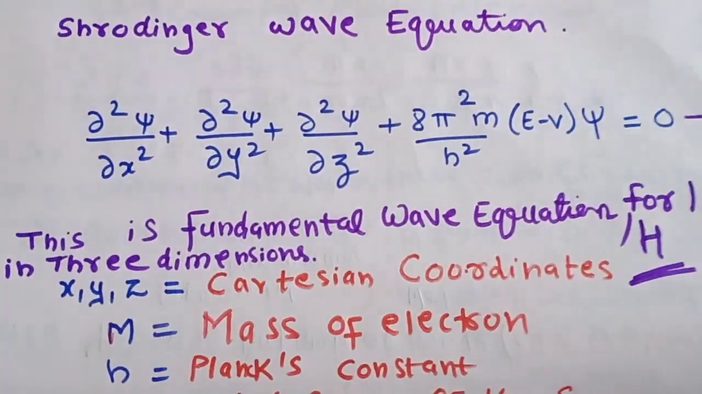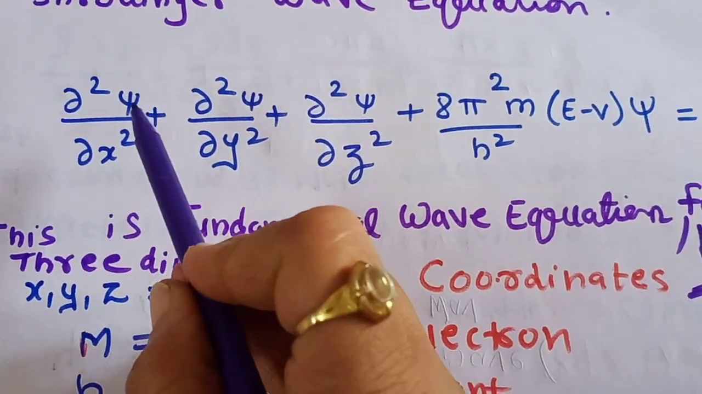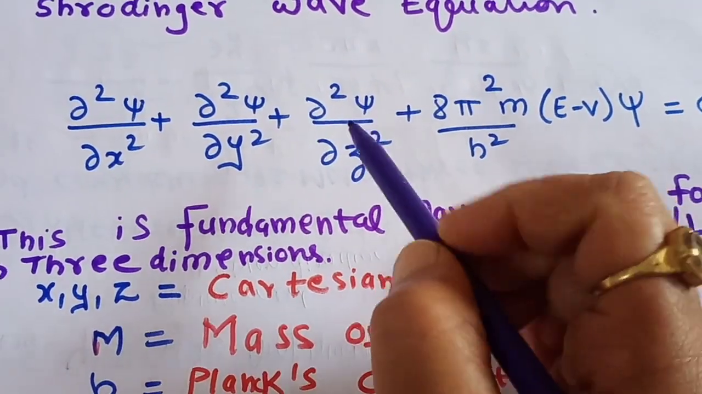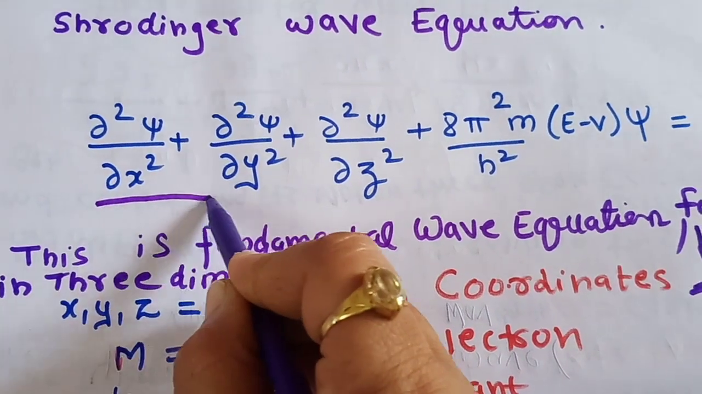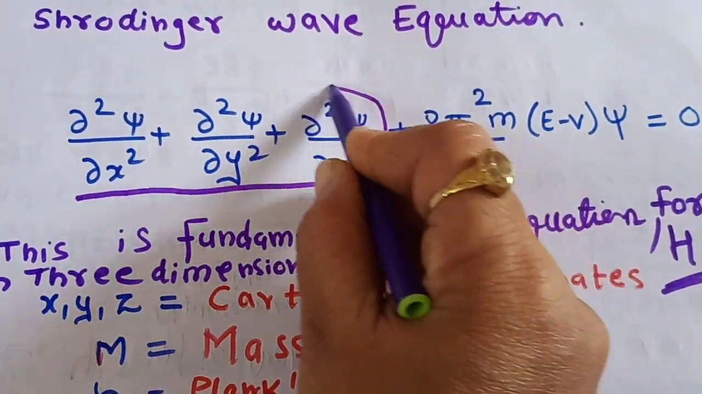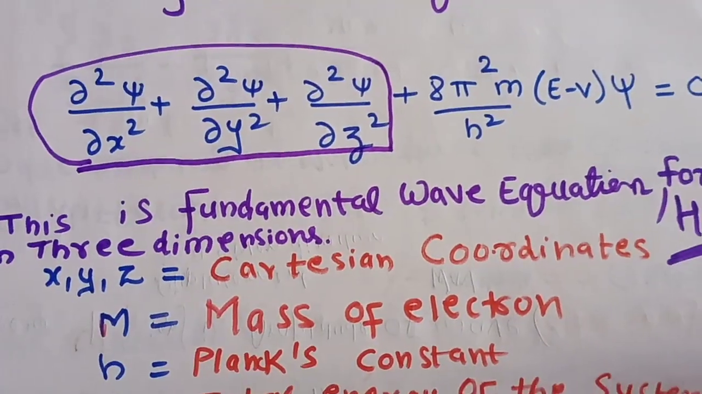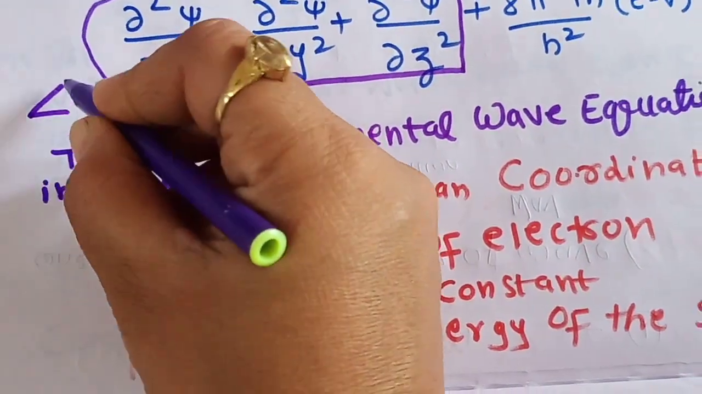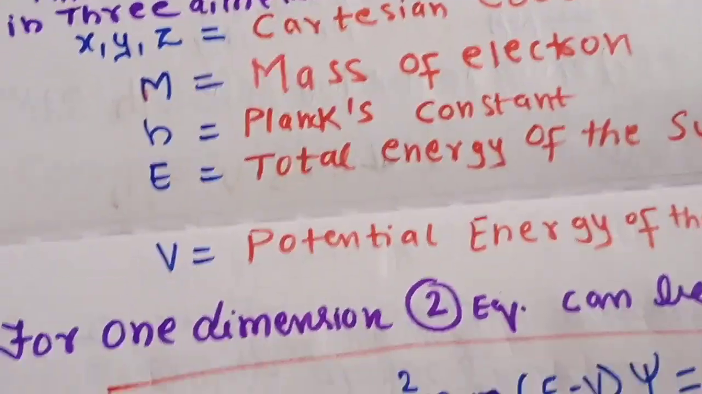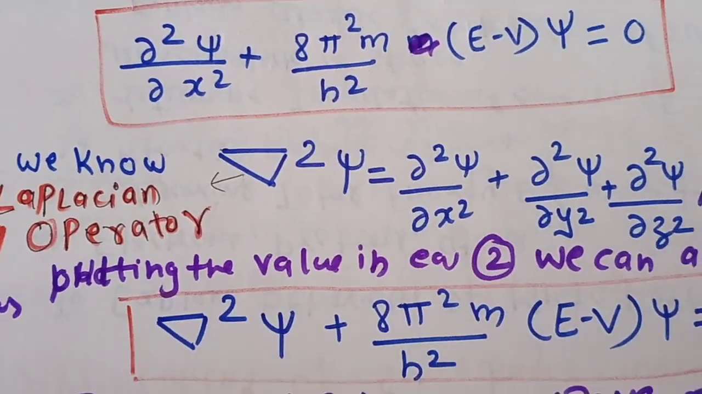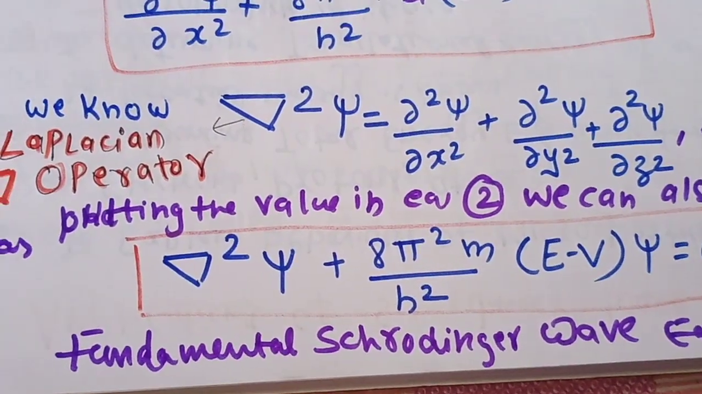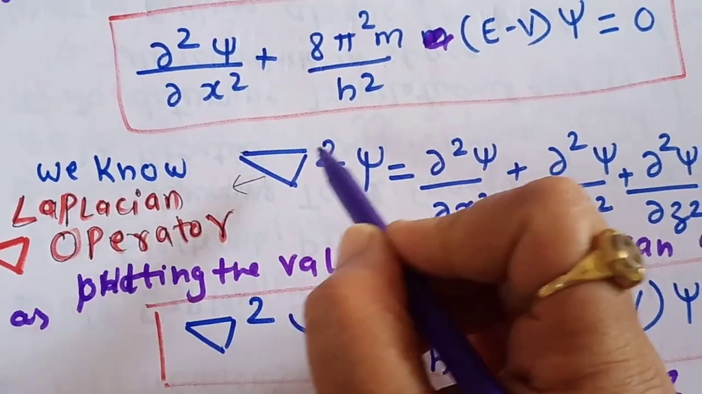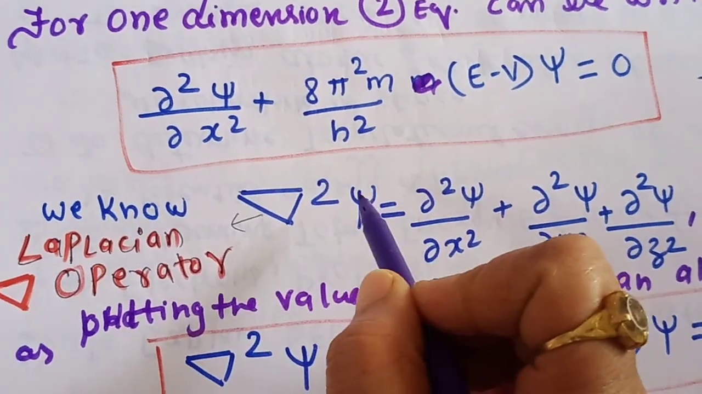Students, as you are seeing here, these terms del square psi upon del x square plus del square psi upon del y square plus del square psi upon del z square, these three terms can be replaced by one mathematical operator, that is known as the Laplacian operator. The symbol of the Laplacian operator is delta, like this. If we replace these three terms, the equation will become Laplacian square psi.